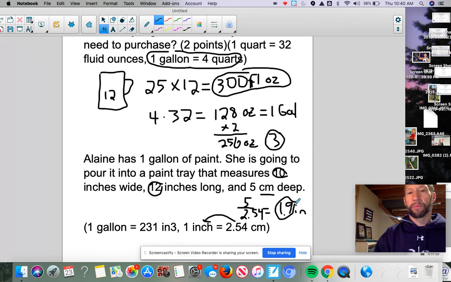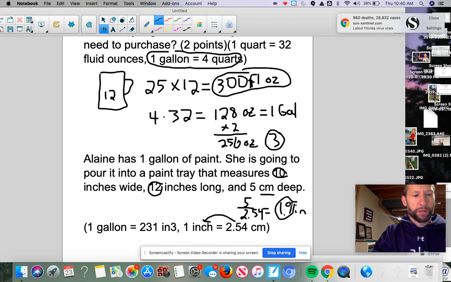So what I need to do to figure out how much paint will go in that tray, we're talking about volume. So that was kind of the test to see if you understood, hey, we're talking about volume. Volume is the amount of space I can fit inside a three-dimensional object. Okay, that's what volume is. So when I'm putting paint in this tray, I'm filling it up. That's volume. So I'm going to multiply the 10 times the 12 times the 1.9.